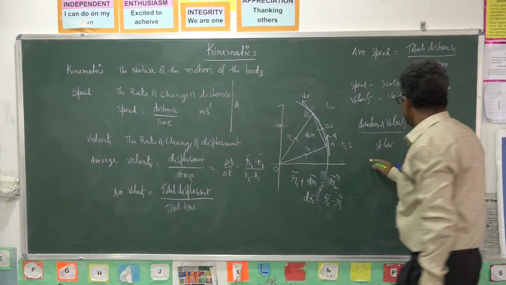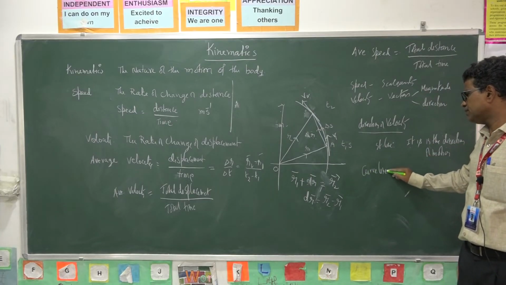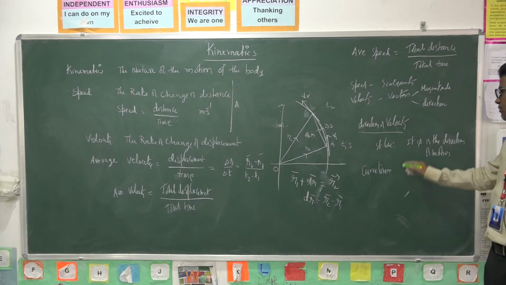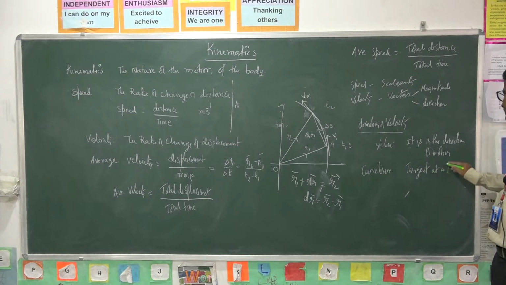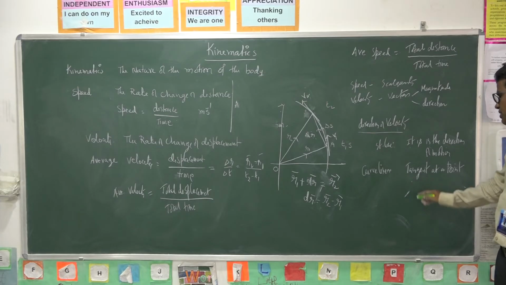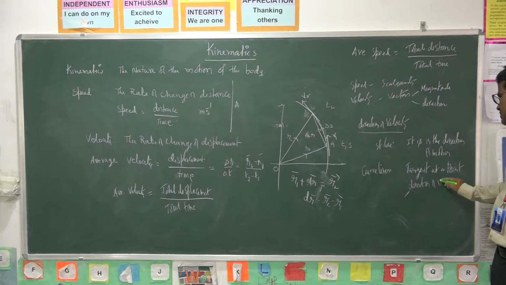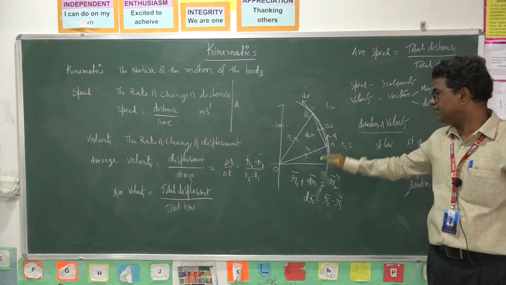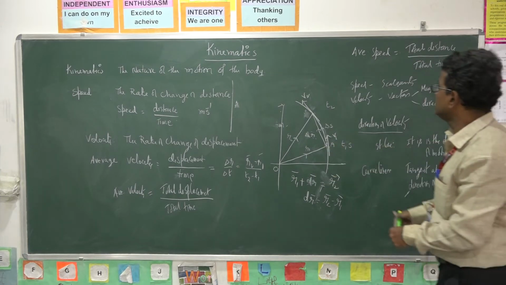If it moves in a curvilinear path, then you draw a tangent at a point, which indicates the direction of velocity. The tangent drawn at a point indicates the direction of velocity at that point. Okay.